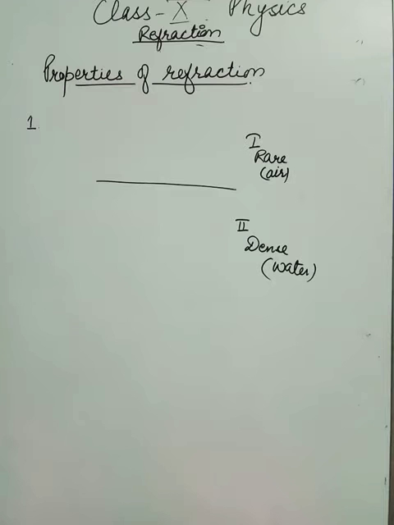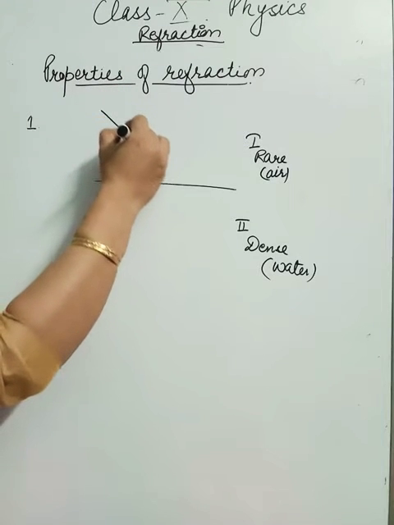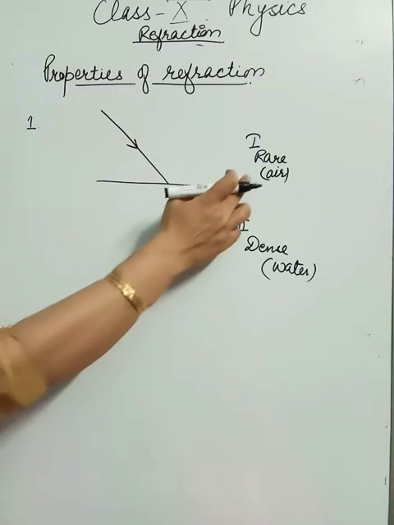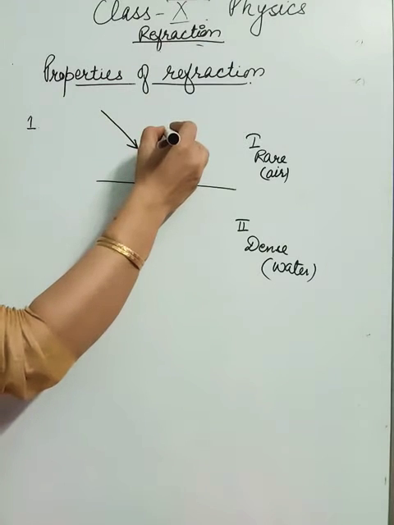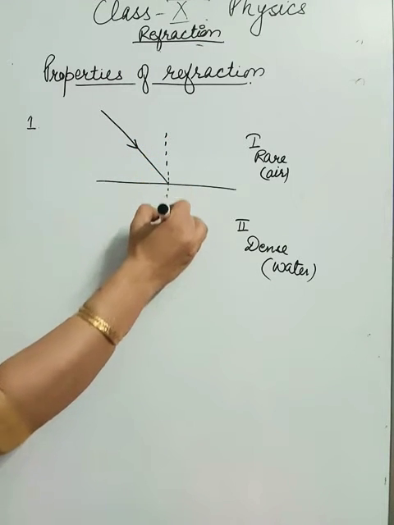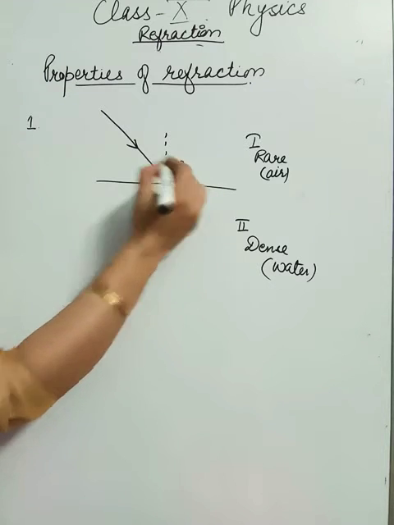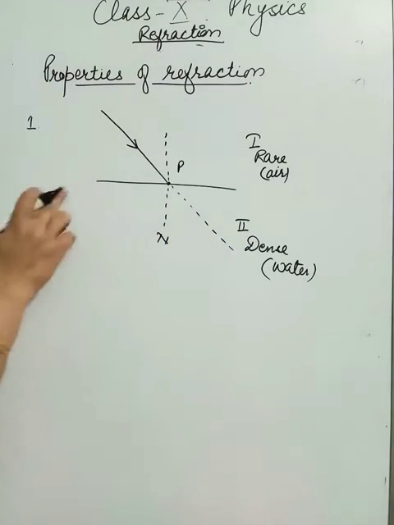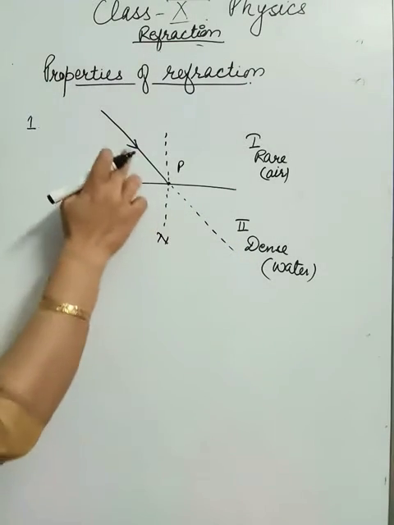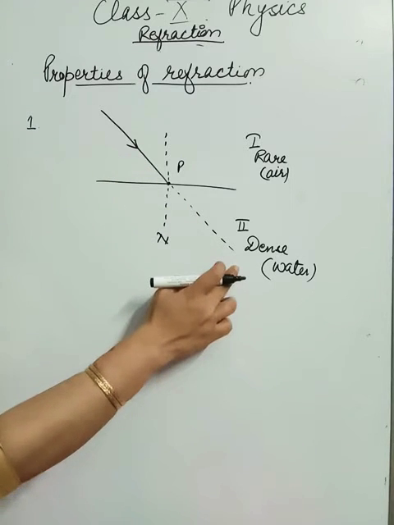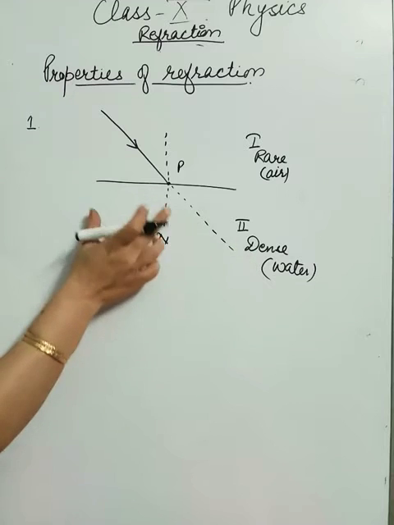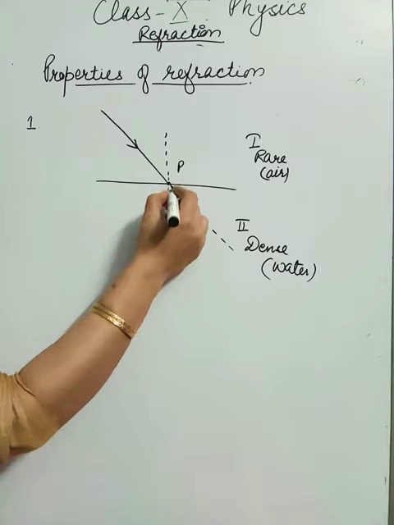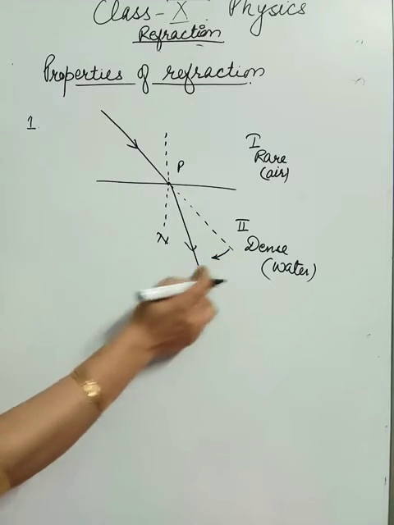So children, if a ray of light travels from a rare to a dense medium, for example from air to water, at that time what will happen? This is the normal at the point of incidence. In this case this was the actual path. If there had not been any change in medium, your ray of light might have gone this way. But since there is a change in medium, and a denser medium has come in the path, the ray of light bends towards the normal, from here to here.